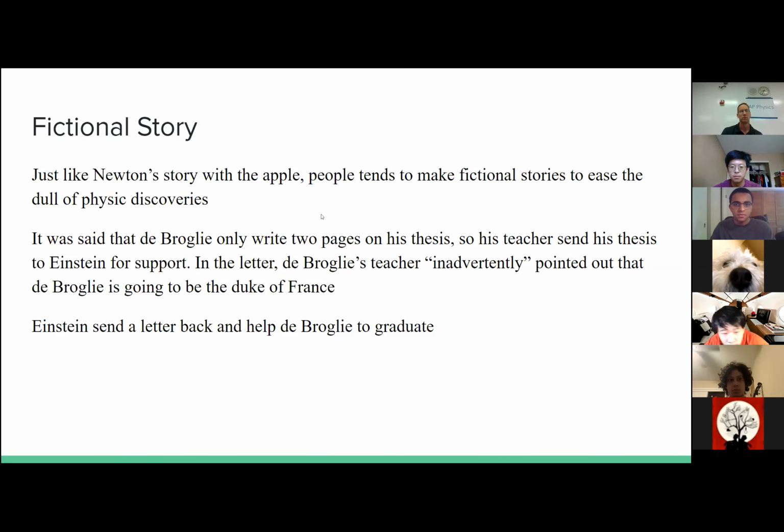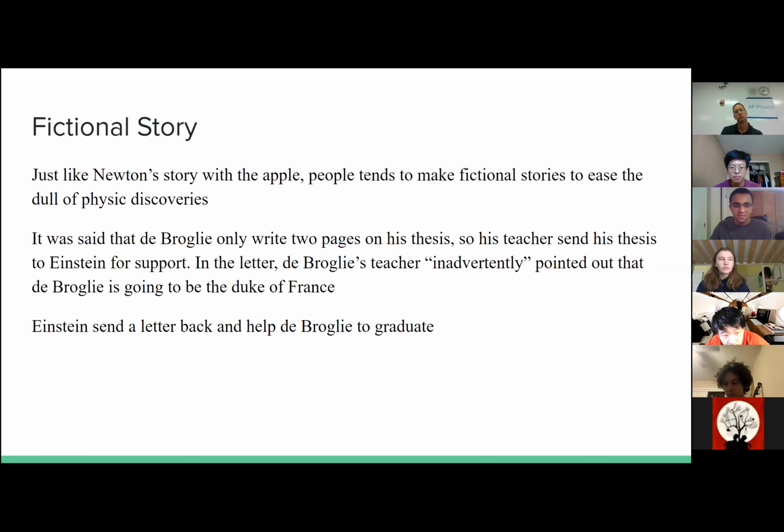And he only writes 2 pages on his thesis. So he gives it to his teacher, and the teacher doesn't really agree with this 2 page thesis. But since he is the Duke of France, his teacher cannot say anything about this. So his teacher comes up with an idea and sends this letter to a famous scientist, Einstein.